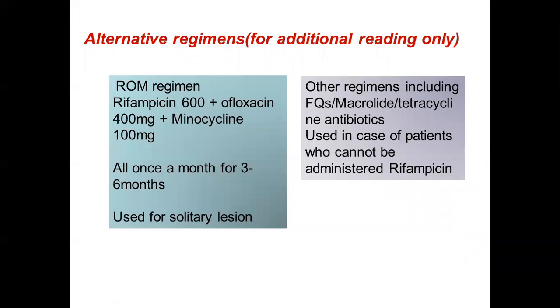The alternative regimens are also available, and as I said earlier, the alternative regimens are used in patients who are either not able to use rifampicin or are intolerant to rifampin. And there are various regimens which include the following drugs, that is fluoroquinolones, macrolide, tetracycline and so on. I'm not going into the detail of these because it is beyond the scope of the discussion for this batch.